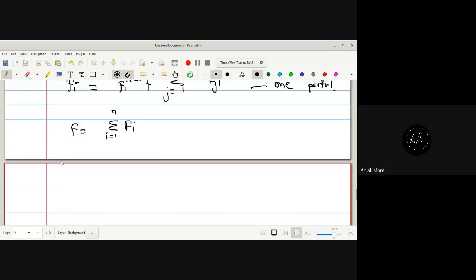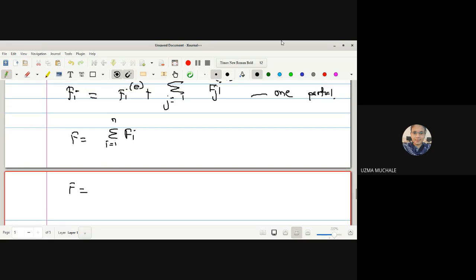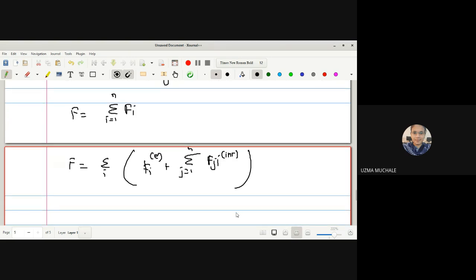No, ma'am. Okay, so for the total force I will write this summation outside, and this Fi I will write here. This is Fi external plus the summation over j running from 1 to n of fji internal. So now we have the total force acting on the n particles, right?